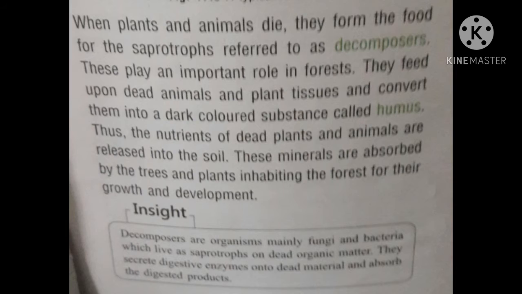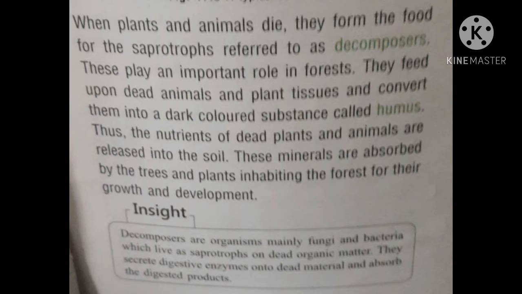When plants and animals die, they form the food for the saprotrophs, which are referred to as decomposers. Saprotrophs are also known as decomposers because they decompose or break down the dead plants and animals. They play an important role in the forest.